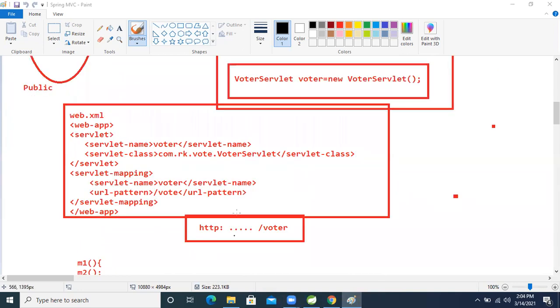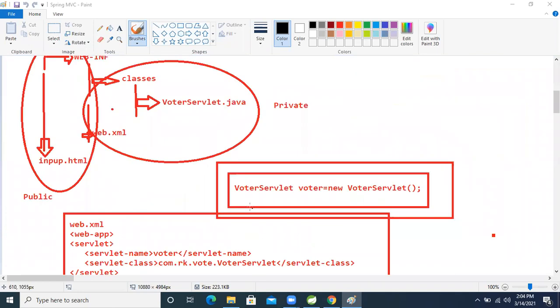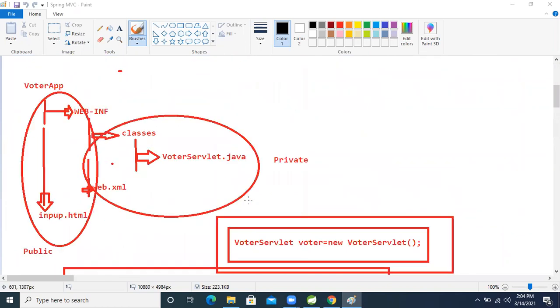Yesterday we developed one application using servlet, right? Today I will show the importance of that application at the time of the front controller, when we develop our first application using Spring MVC. I completed the first application using servlet because whenever we use Spring MVC, internally Spring is using servlet only. So okay, let's move on.